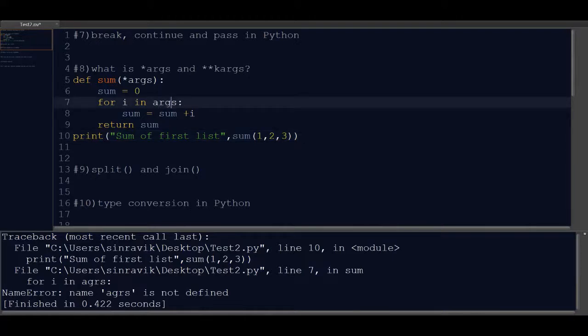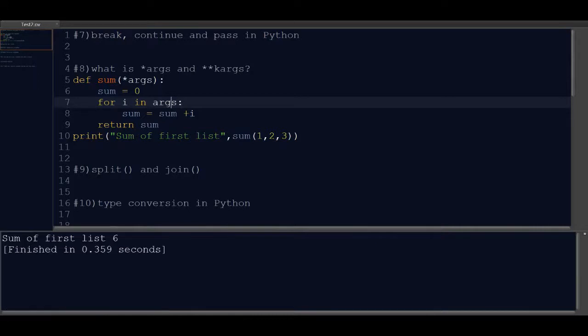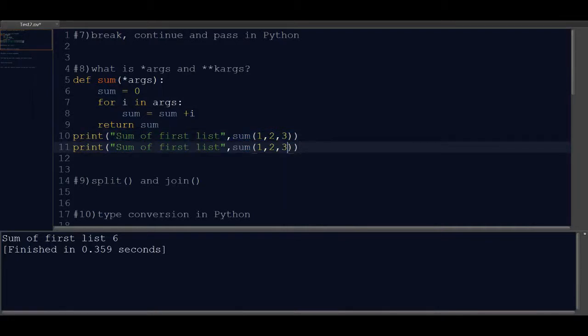Sorry for the typo. As you can see, it has printed the sum of 1, 2 and 3. Now let's try to do the same thing with a different number of variables. Say we add one more variable, 4, in the second call. You can see, irrespective of the number of variables we pass, it is performing the sum. So this is what we understand by args.